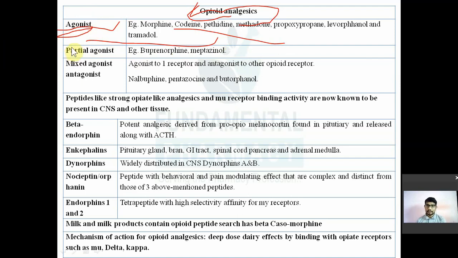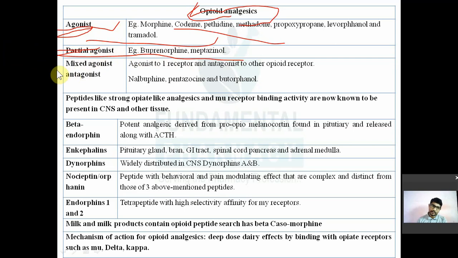Then there are certain drugs which are partial agonists to the opioid receptor. In that you have buprenorphine and meptazinol. These two are known as partial agonists to the opioid receptor. It is very important; a question on this has already come in GPAT.